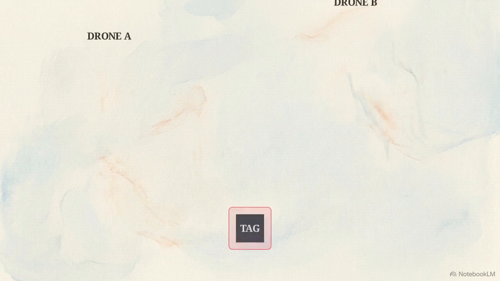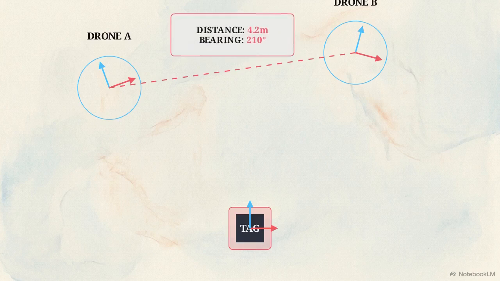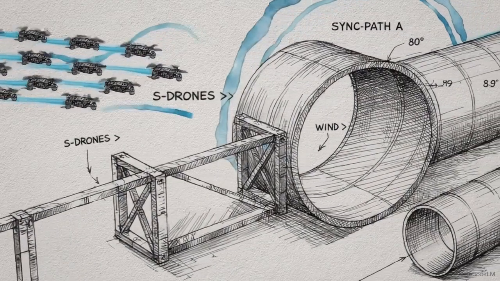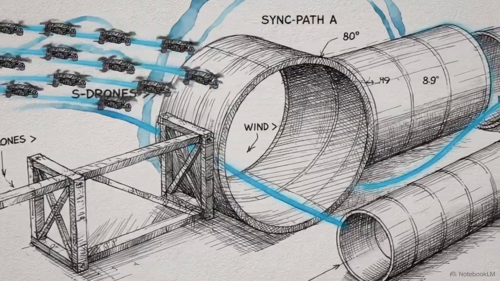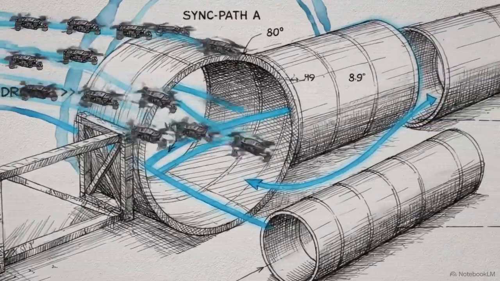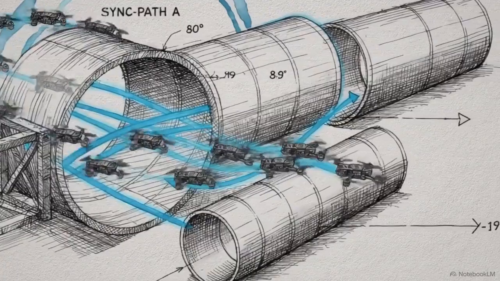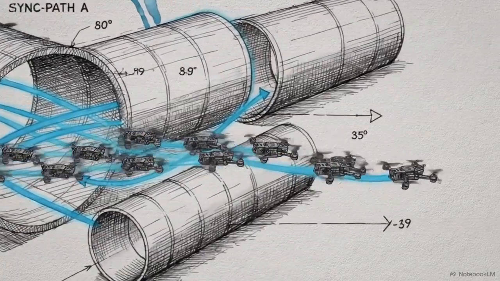Once Drone B confirms the match, it unicasts its feature-level pose data back to Drone A. The result is precise relative positioning. Both UAVs calculate the 2D position and orientation of the other drone with respect to their own body frames. When scaled up, this continuous tag-based handshake allows dozens of drones to maintain complex follow-the-leader formations without ever checking in with a central command node.